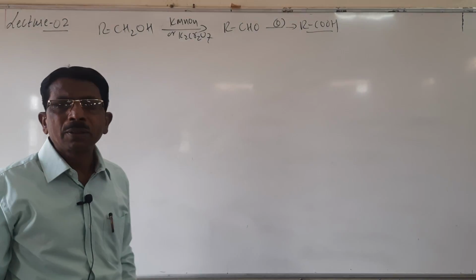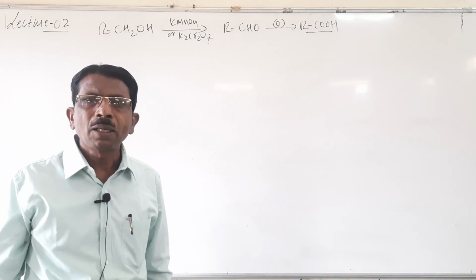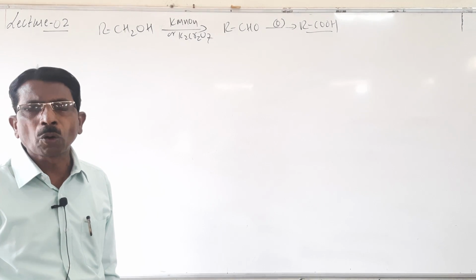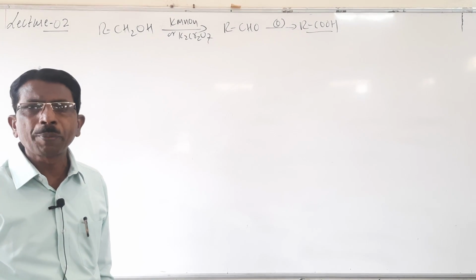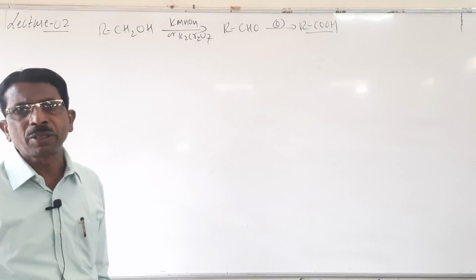But here students, we want aldehydes and ketones, and due to this reason we have to use a mild oxidizing agent like chromic oxide, chromic anhydride, that is CrO3, or PCC, pyridinium chlorochromate.